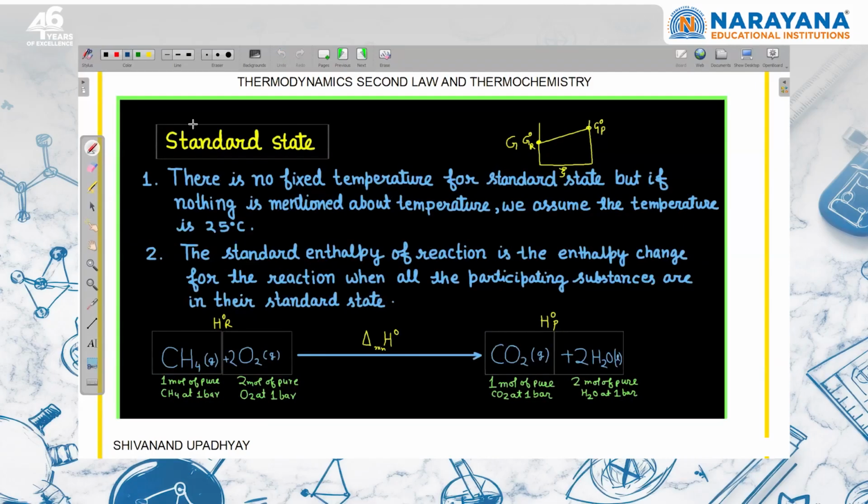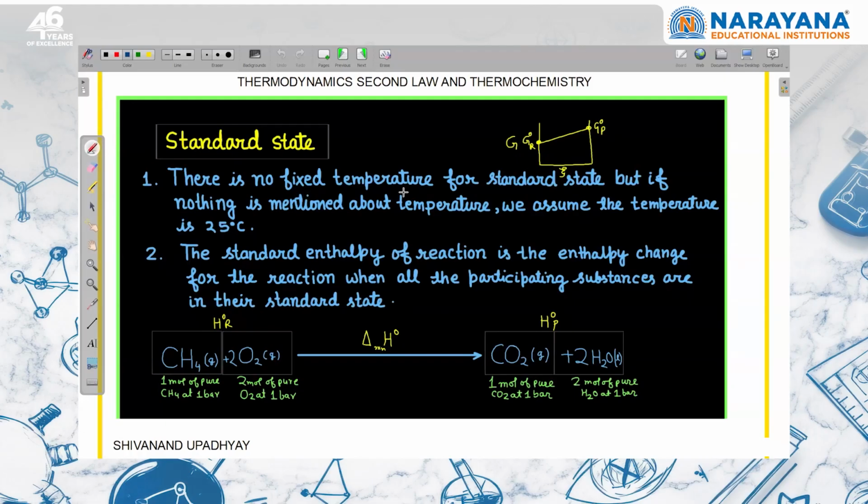Now standard state, I have already discussed that there is no fixed temperature for standard state. Right, the naught means pressure should be 1 bar. Temperature can be anything: 298, 300 Kelvin, or 500 Kelvin. So this question is also important.